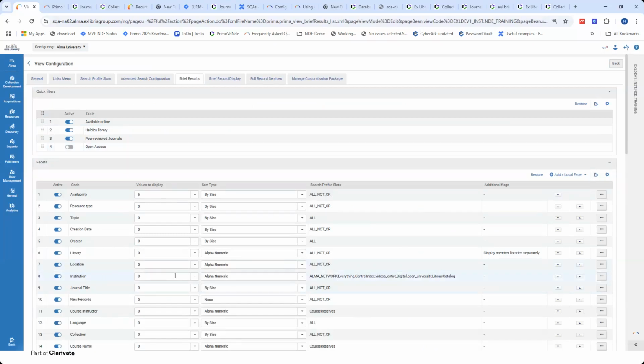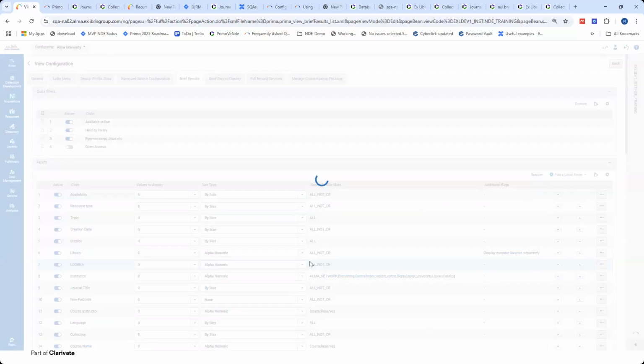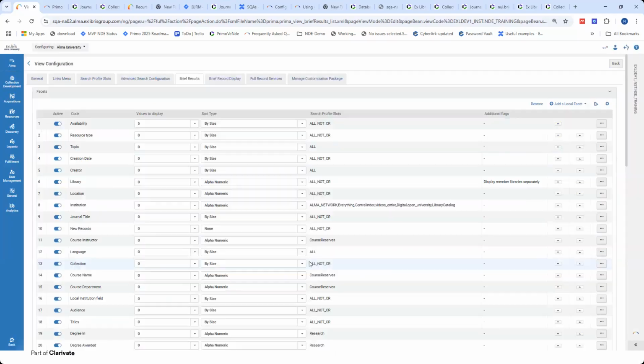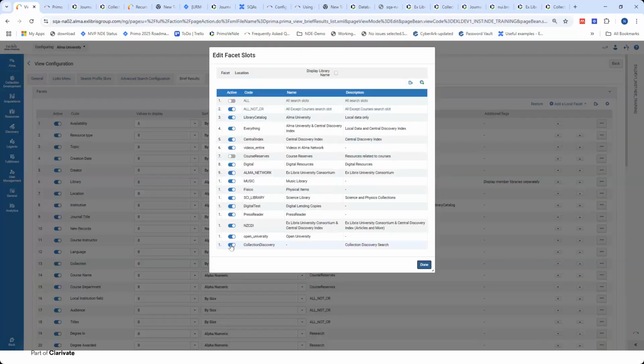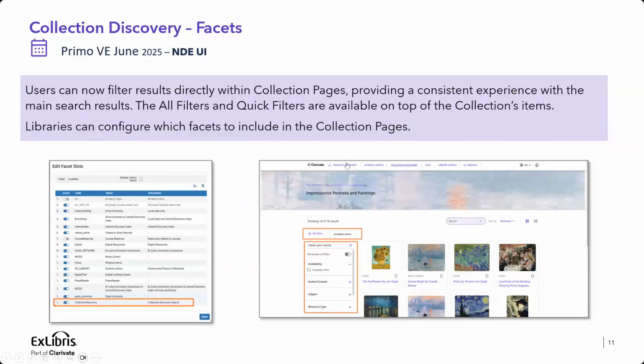So I can choose if I want to include the location under the collection discovery. I can choose to activate it under the scope of the collection discovery or not. This gives you the control to include which facets to include in that list, independent of the main search results. Okay, let's go back to the presentation.